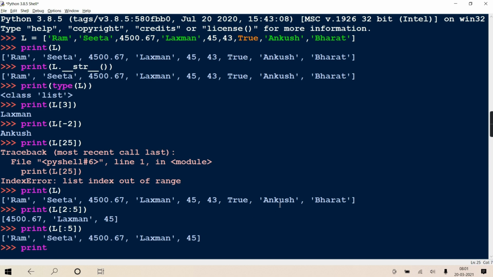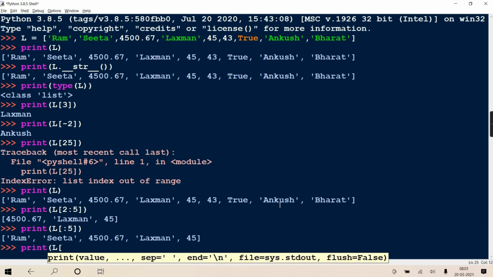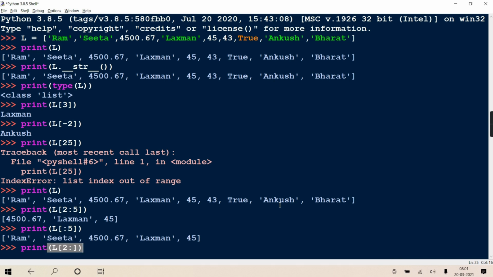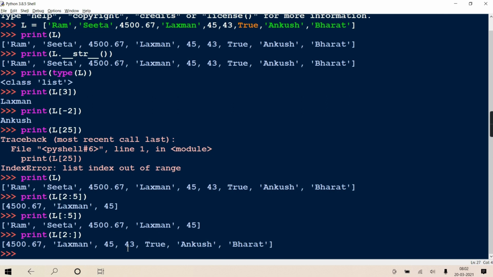Vice versa, you can give start but skip end. I'm giving start but not giving end, so it will start from that start index and go till the end of the list. So 0, 1, 2, from here it will start, that is the second index, till the end of the list. Clear? So start index, end index, start skipped, end skipped.